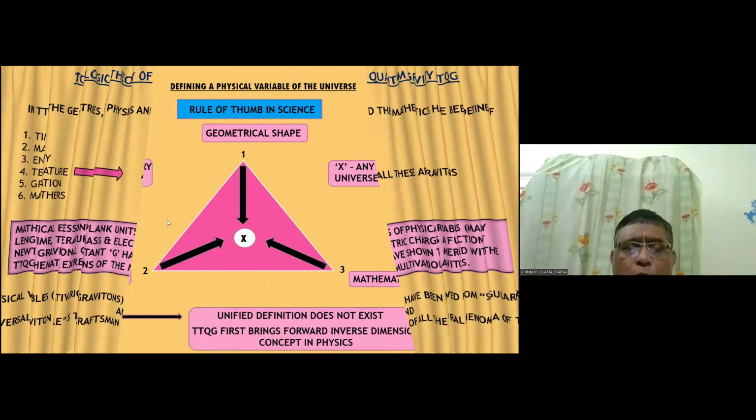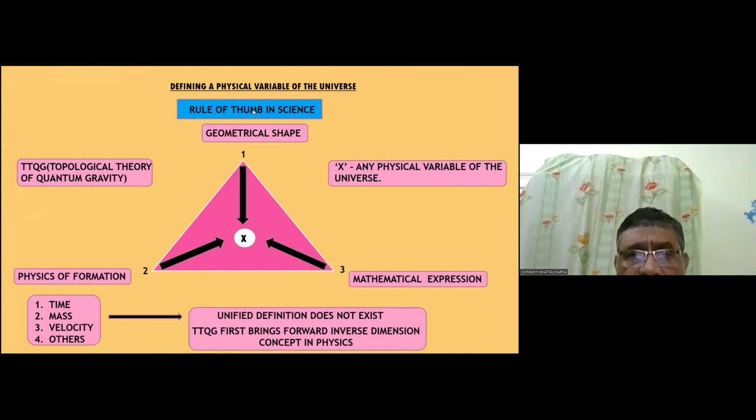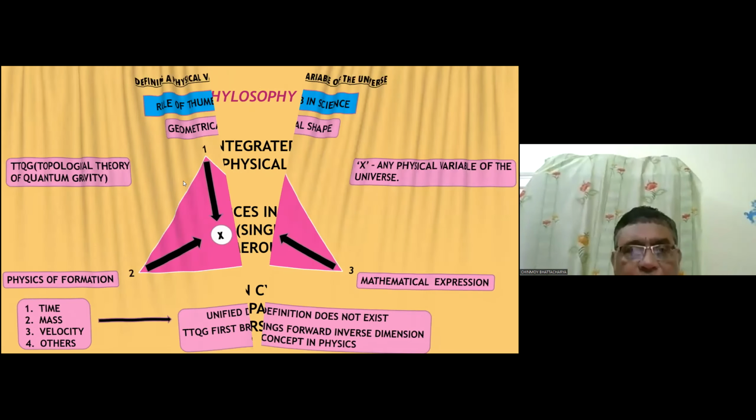Now you see the very important thing in science, the rule of thumb in science, is defining a physical variable. Suppose there is a physical variable x, it needs to be defined in three ways. The geometrical shape has to be given, the physics of formation has to be explained, and a mathematical expression has to be given. And finally, all these three definitions have to be merged or bridged at a single point. Then only can we say that a physical variable is properly defined. Now for time, mass, velocity, no such unified definition exists in conventional physics, and TTQG first brings the inverse dimensional concept into physics.